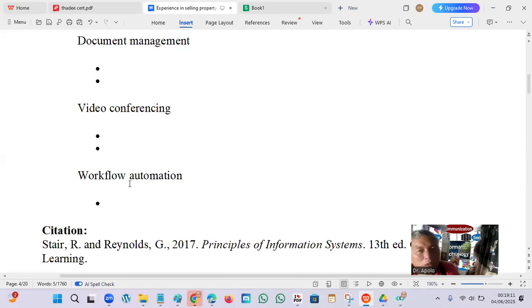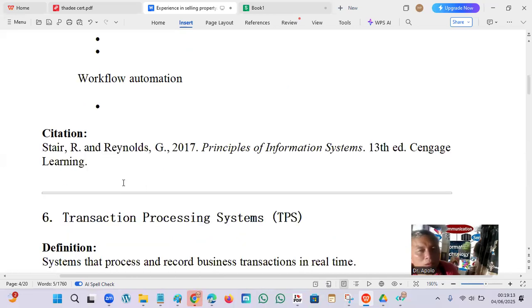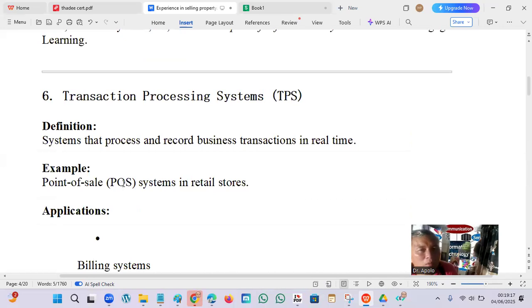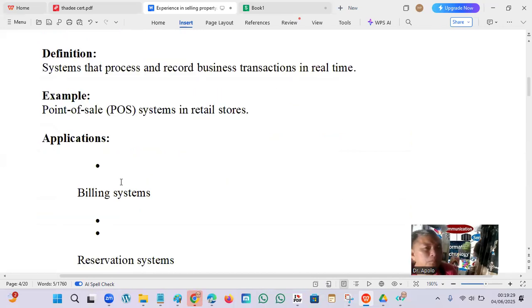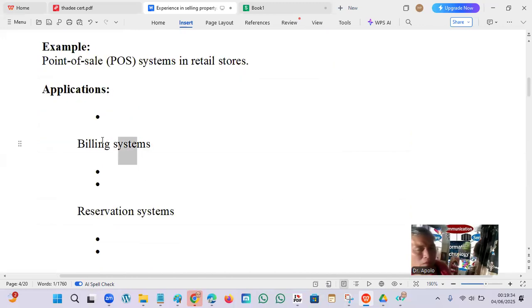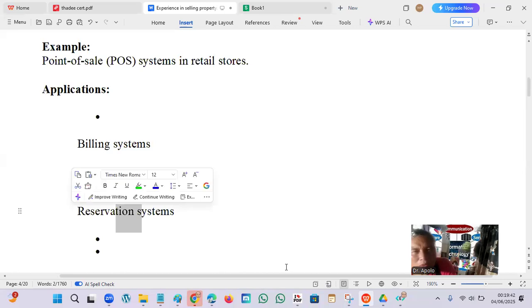So, for example, TPS, the transaction processing system, is one of the old systems. It is a system that processes records and business transactions in real time: point of sales, foreign transactions in the bank also, retail. Applications include billing systems, reservation systems, and collections. This is important in the cash flow. The reservation system is used to order the number of resources, so as to maximize the resources.